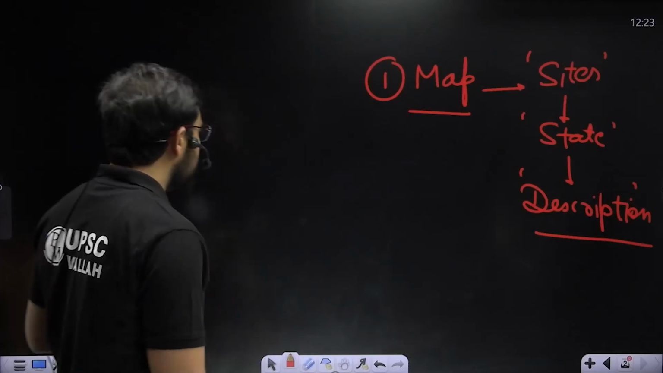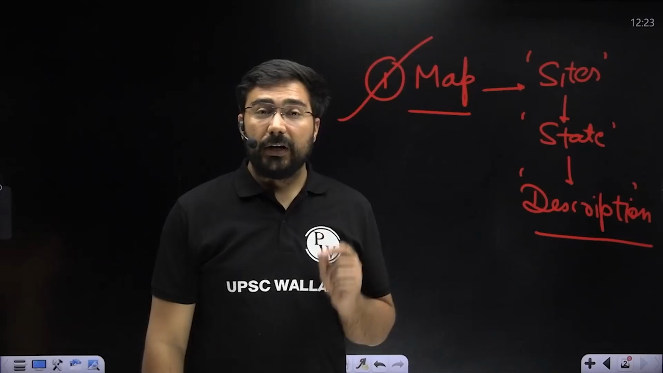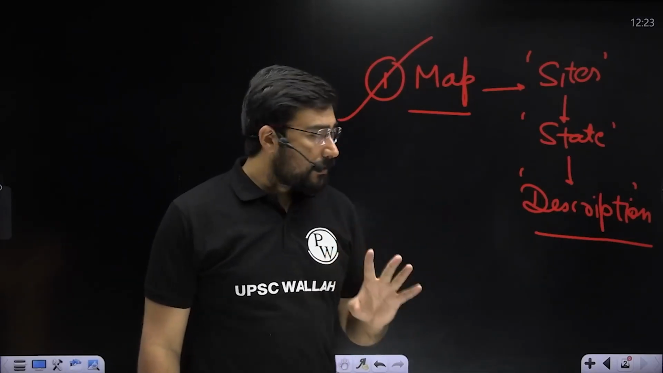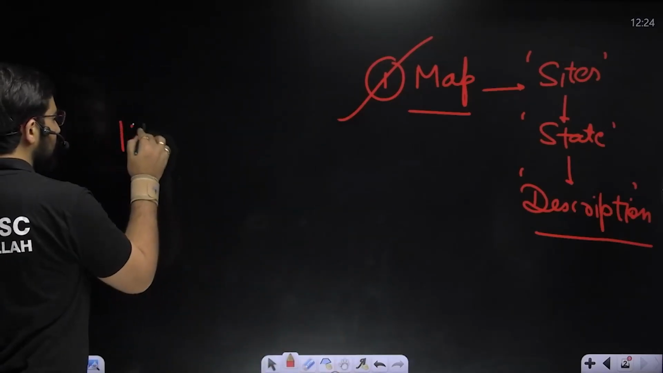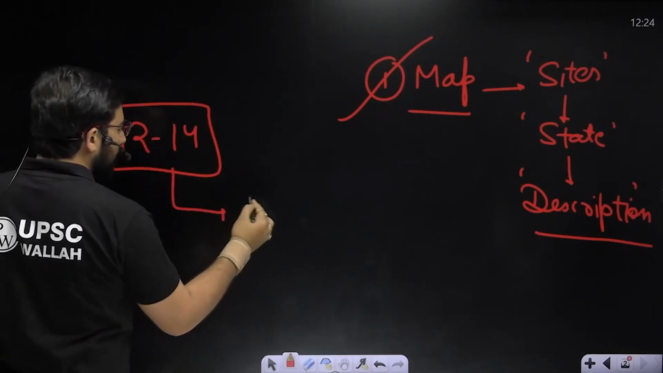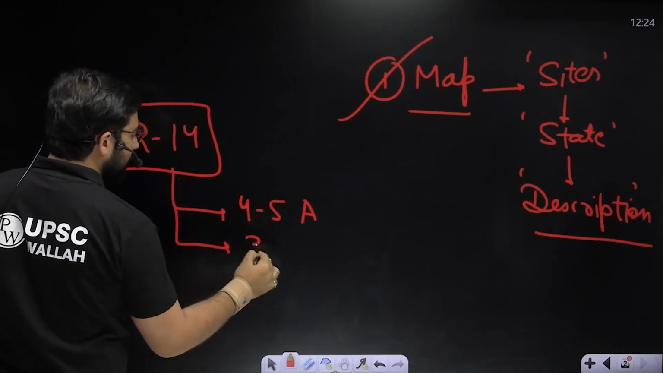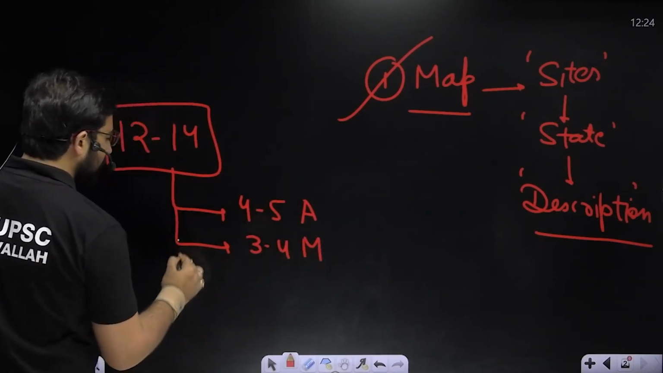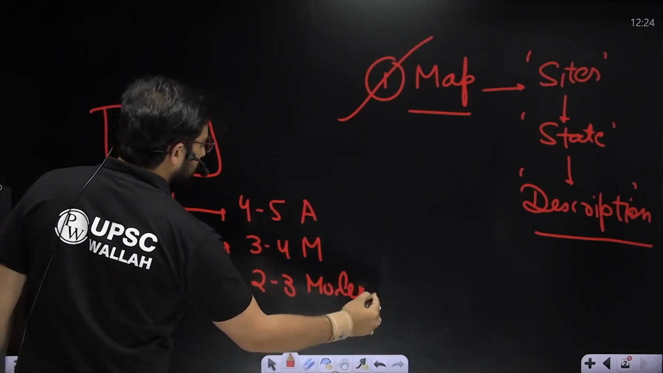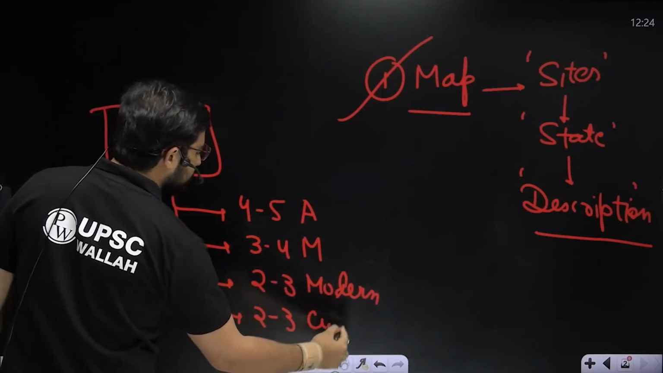The first area which is going to be very important for all of you is map. Please do not ignore it. If you ignore it, this is going to be very problematic in the exam hall. You must have realized by now that in history, UPSC is asking 12 to 14 questions. Out of these, around 4 to 5 questions are coming from ancient. 3 to 4 questions are coming from medieval. Hardly 2-3 questions are coming from the modern part, and the remaining 2-3 are coming from culture.